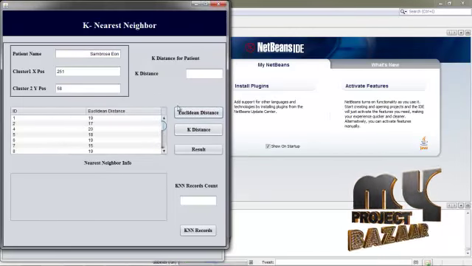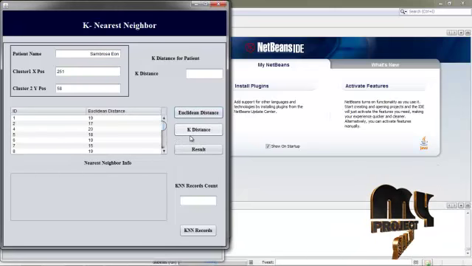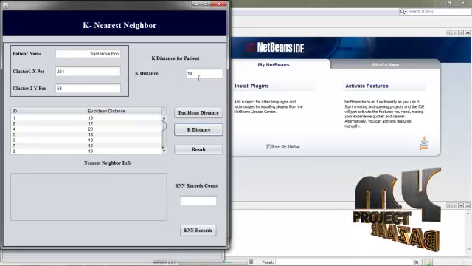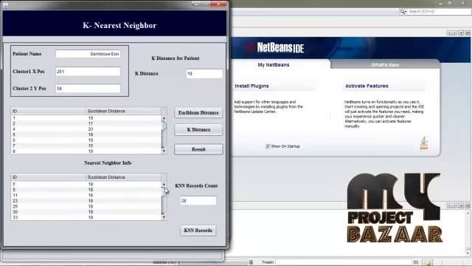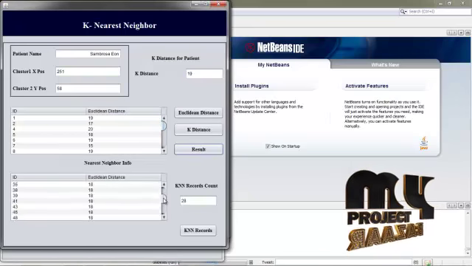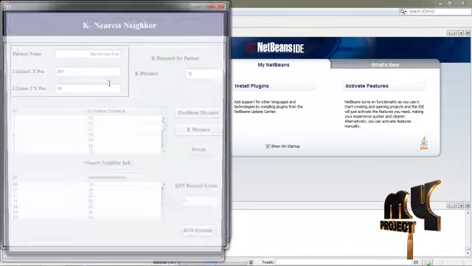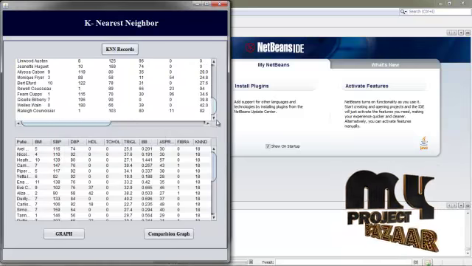The equivalent distance formula is the square root of (x2 minus x1) plus (y2 minus y1), and we click the final k distance. The k distance is for the selected patient values, and the result is that the selected patient's k distance is 19, and the k nearest records 18, 19 and 20 are also extracted, and finally we record the data with their reports.